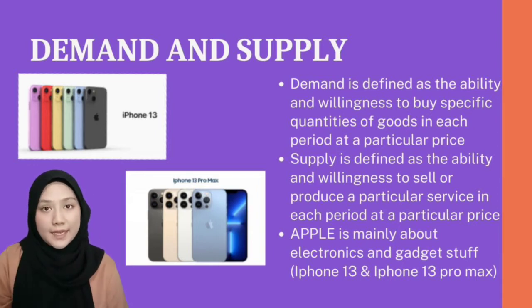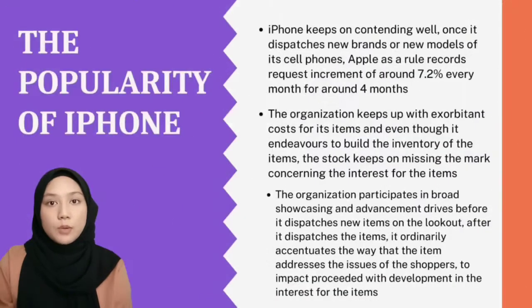Apple is a company that sells and produces electronic devices such as handphones, MacBook, iPad, iPod, smartwatch, and others. But today, I'm going to talk about the iPhone 13 and iPhone 13 Pro Max. The popularity of iPhone. iPhone keeps on performing well. One is launching new brands or new models of its cell phones. Apple, as a rule, records increments of around 7.2% every month for around 4 months.